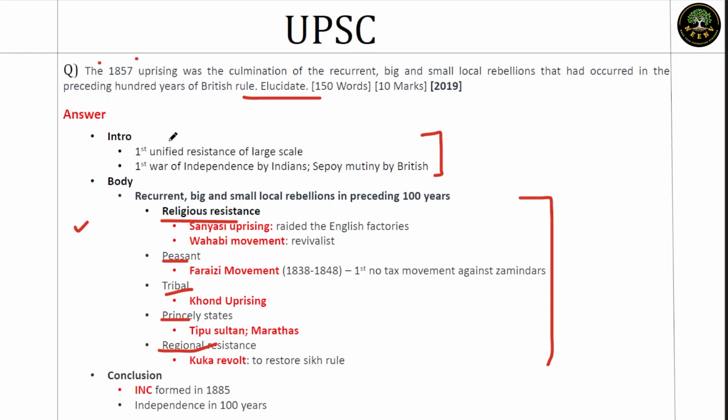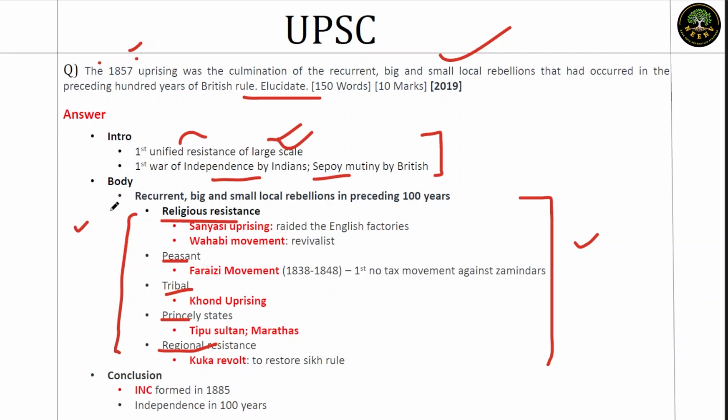We'll start the question by marking the 1857 revolt in history, which was the first unified resistance at large scale. Now, these are all forms of resistance. That's why the question says it is a culmination. But these are not unified, neither are they large scale. But this is unified and large scale. We'll say that here. Second, we'll say the nature of it. The British called it Sepoy Mutiny and Indians called it the First War of Independence.